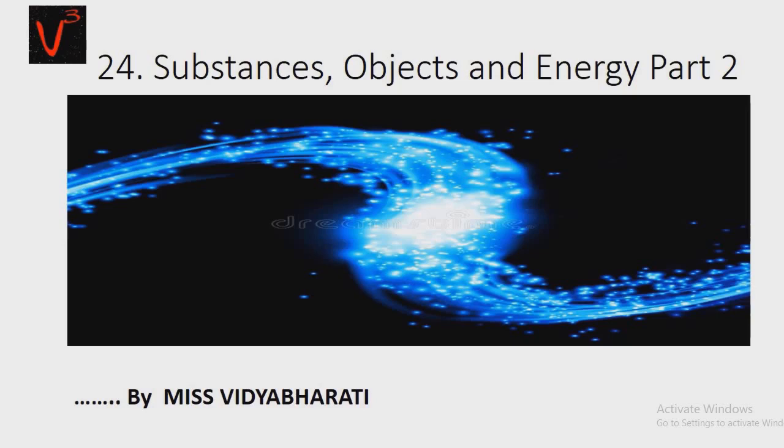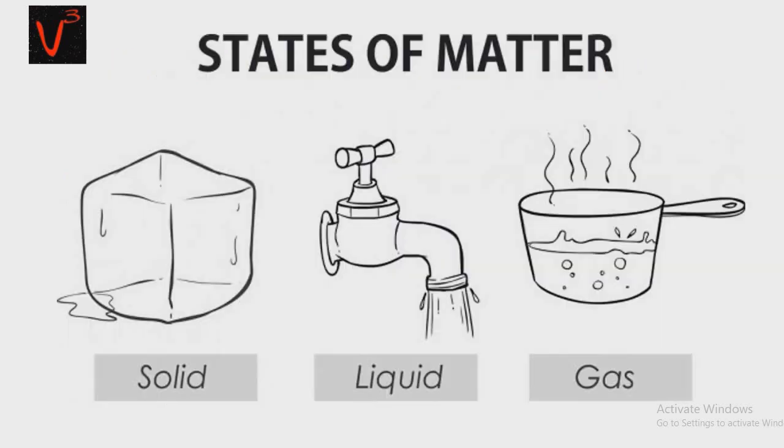Hello everyone. Today we are going to see chapter number 24, Substances, Objects and Energy, part 2. Before we proceed to part 2, students are supposed to watch part 1. So let's begin. Let's see states of matter.